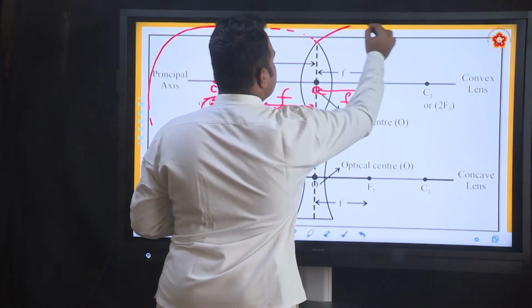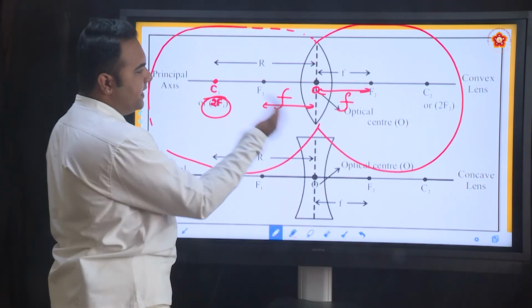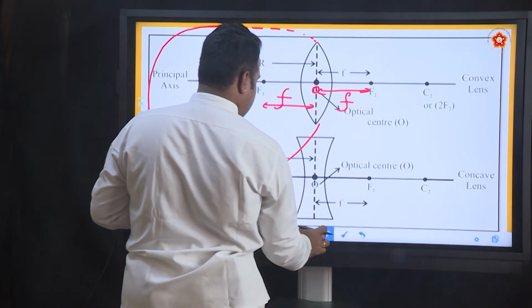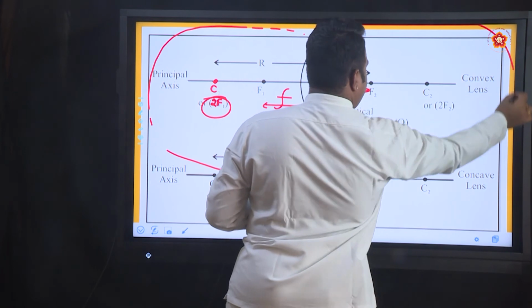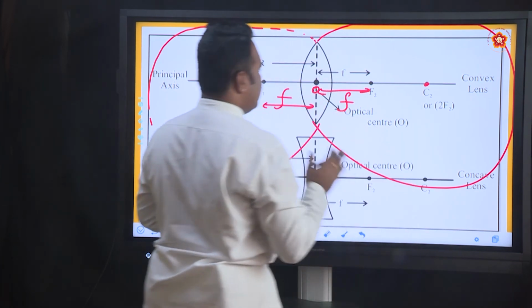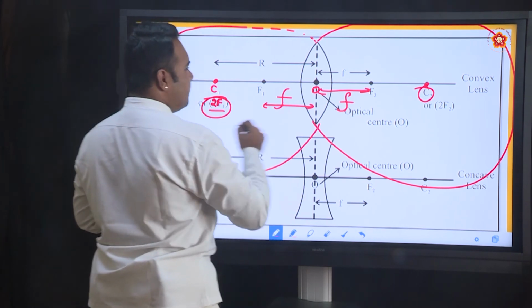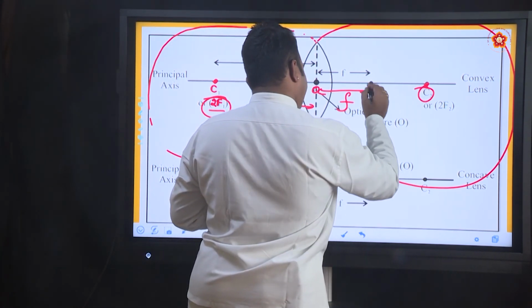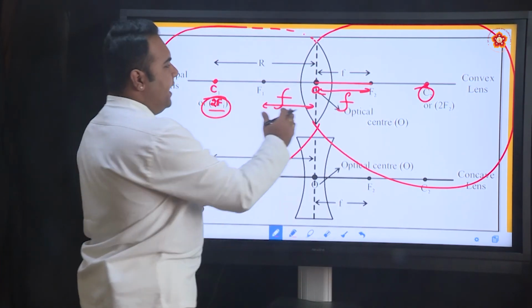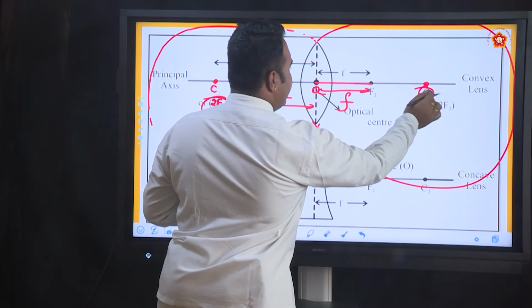Similarly, suppose you extend this and complete the imaginary sphere on the right side. If you draw it exactly spherical, this point at the center is taken as the 2F point. We do not call it the center of curvature, we call it the 2F point, because this point is determined as twice this distance. We measure the distance from O to F2 and double it here. Why do we not call it C, and why do we call it 2F2?